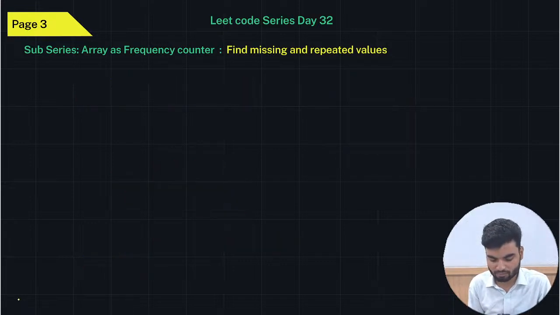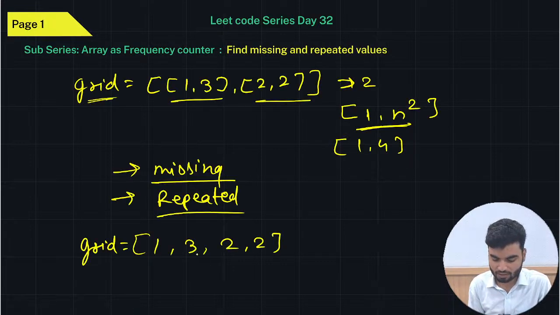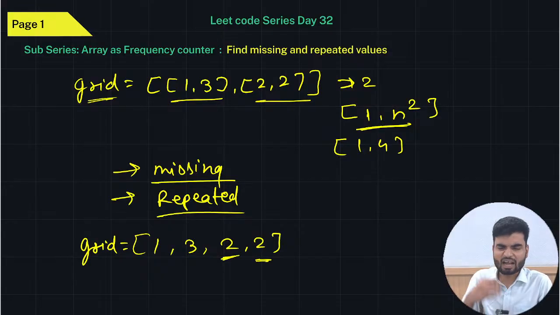Tell me, is there something missing here? You'll say yes, something is missing. What is missing? If values should be 1 to 4, then 4 is missing. First thing, who is repeated? This 2 is repeated. But how do you get to know? How will you write the code for it, right? That is a question.